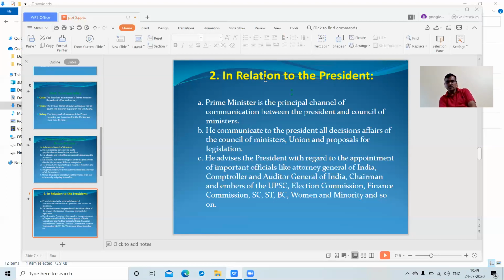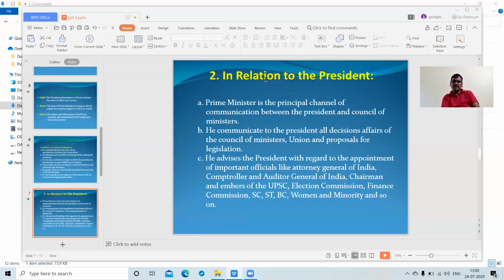These include the Attorney General of India, the Comptroller and Auditor General of India, the Chairman and members of the UPSC (Union Public Service Commission), the Election Commission, the Finance Commission, and various other commissions: the SC Commission, ST Commission, BC Commission, Women's Commission, Minority Commissions, the Right to Information Commission, and other committees.